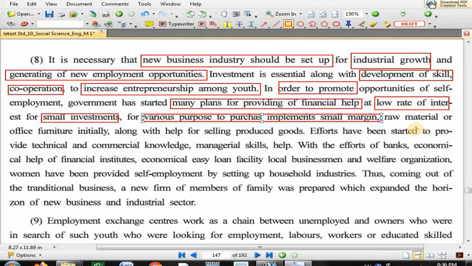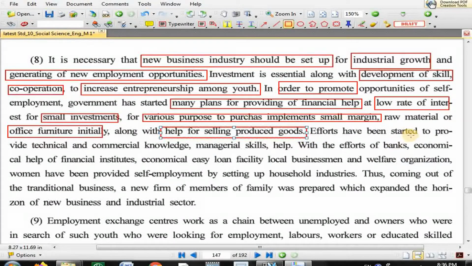For example, raw material. Government provides loans to purchase implements for small-margin business and raw material, plus a loan to purchase office furniture. Not only that, government also helps in selling produced goods. Government provides various schemes where whatever goods are produced by you, you can sell.